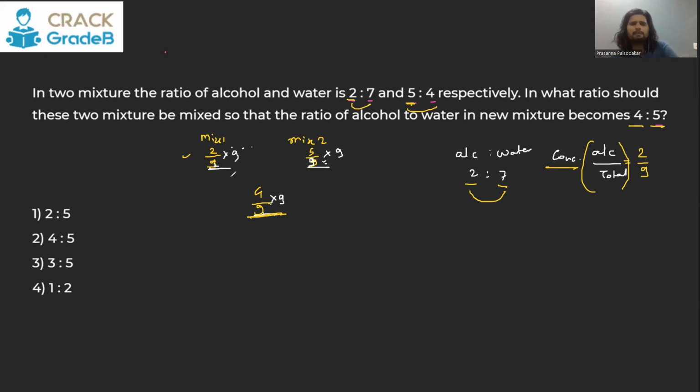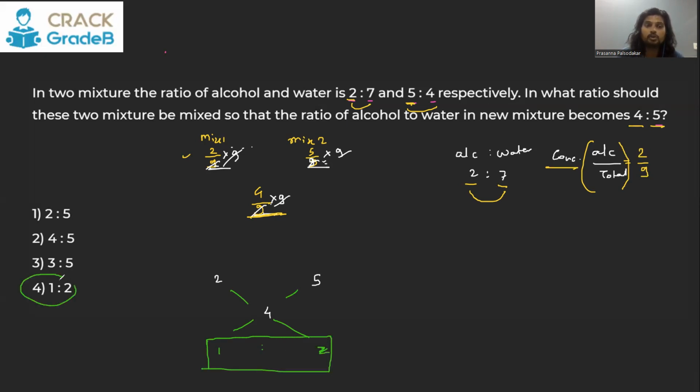Here everywhere it is 9, so you multiply only with 9, at all three places. So 9 cancels with 9 in each, and what remains is 2, 5, and in the center there is a 4. And then it becomes very easy to take the difference. This difference is 2, this difference is 1, and that tells you in what ratio these two mixtures should be mixed. The answer is 1:2. You should be mixing these two mixtures in the ratio 1:2.